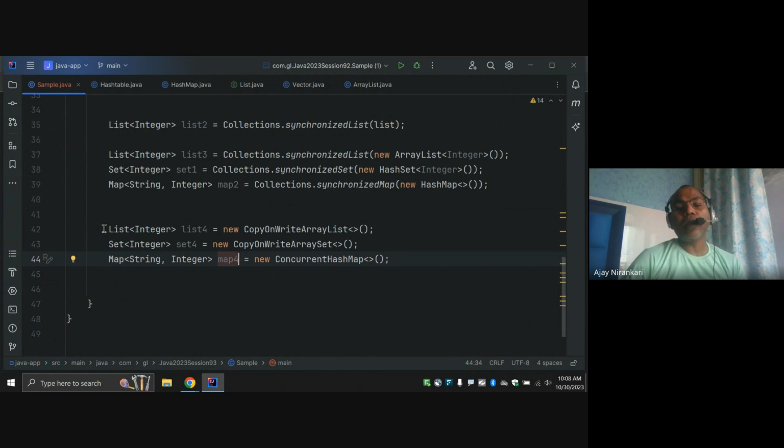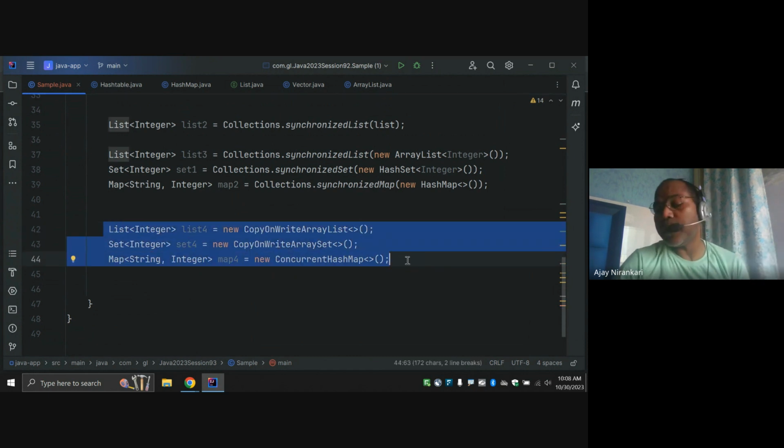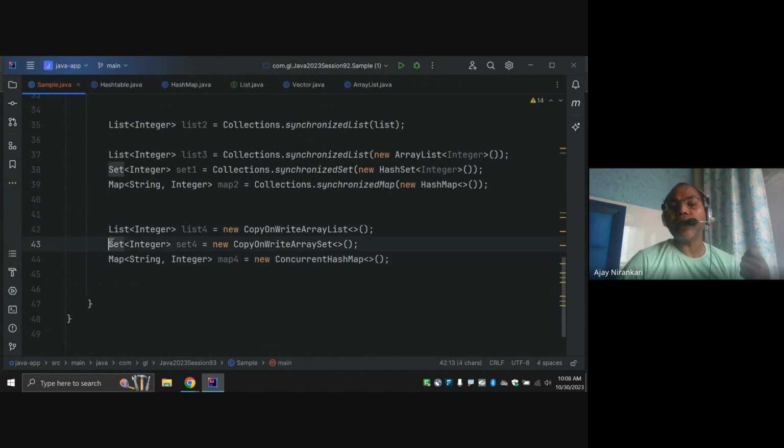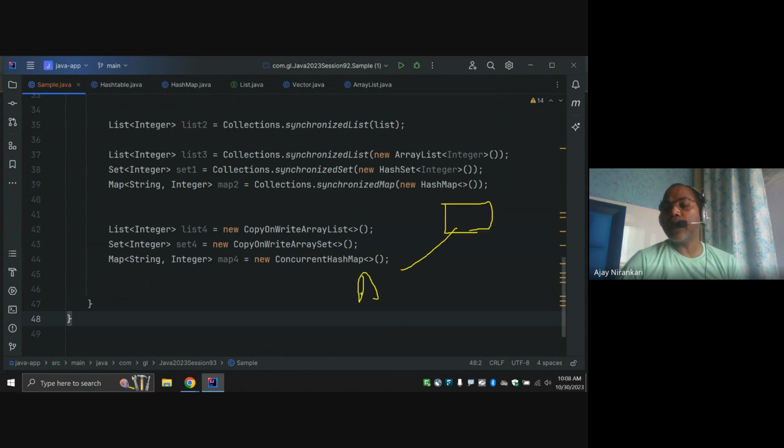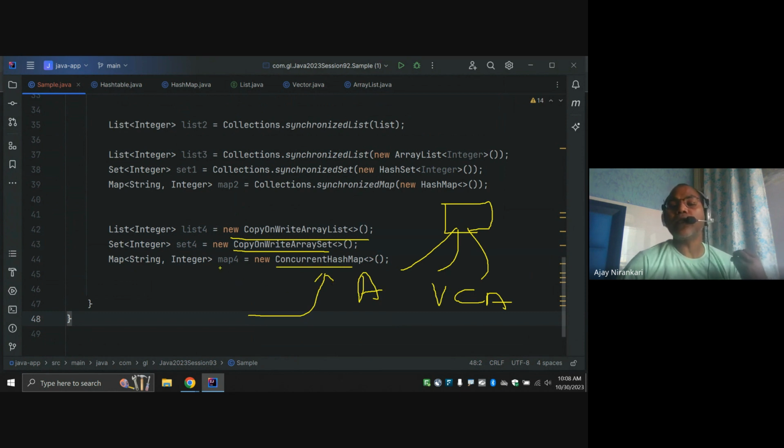These came with Java 5, when the concurrency API arrived; for these interfaces they have different implementations. The interface is the same. Previously the implementation was ArrayList, then a new implementation Vector, another implementation CopyOnWriteArrayList, CopyOnWriteArraySet, ConcurrentHashMap. So instead of using HashMap, I can use ConcurrentHashMap. It means they support concurrency by default. You don't even need to write synchronized, wait, notify. By default, they are thread safe collections.